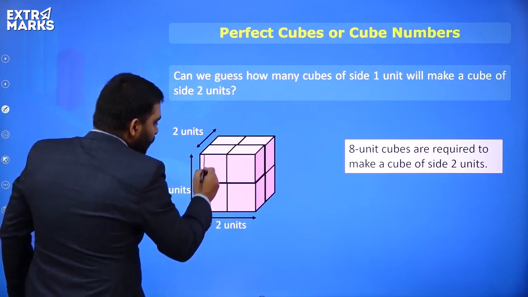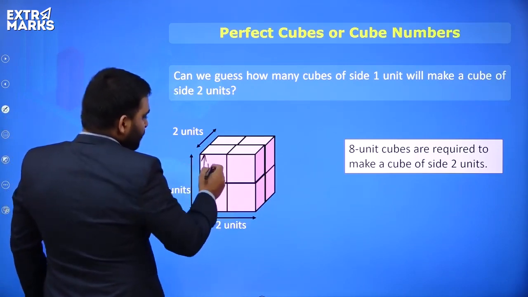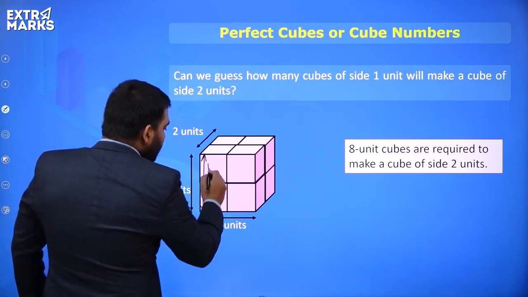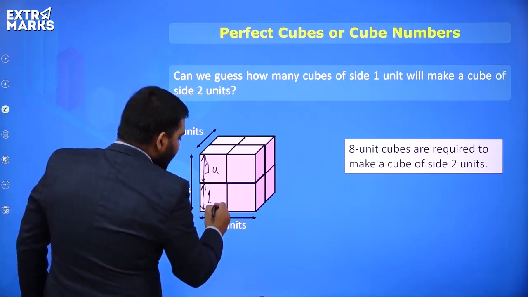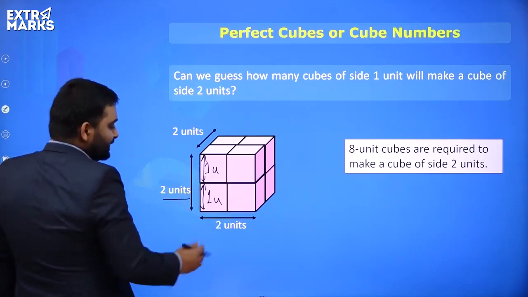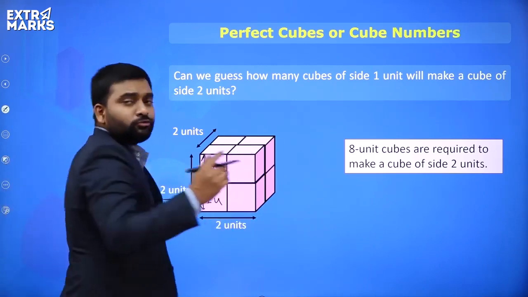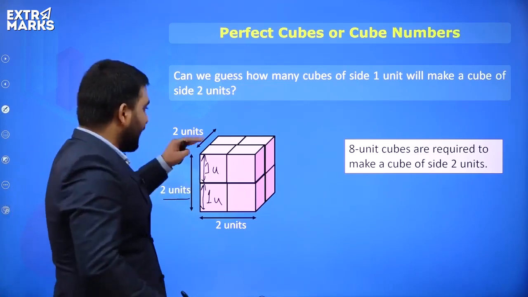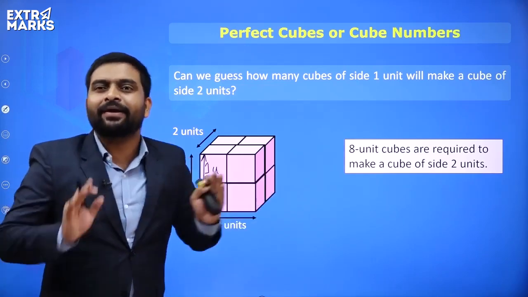This side is how much? 1 unit. So this will be how much? This will also be 1 unit. So 1 unit plus 1 unit will be how much? 2 units. Similarly, 2 over here and 2 over here. So obviously you require how much? 8 units. I hope you all can understand the practical way and the theoretical way also.